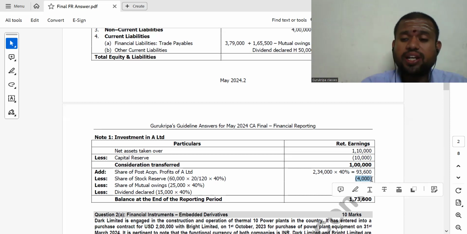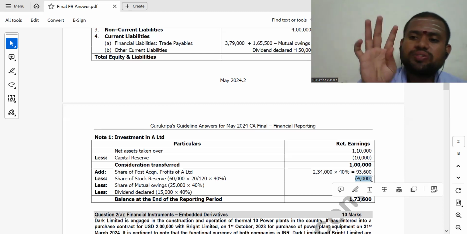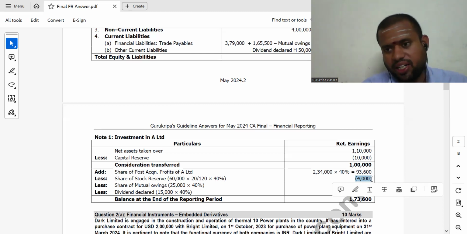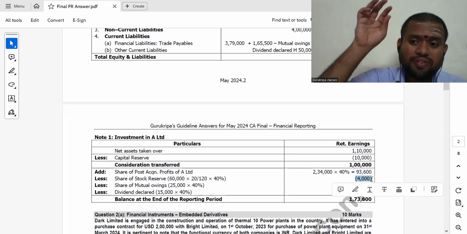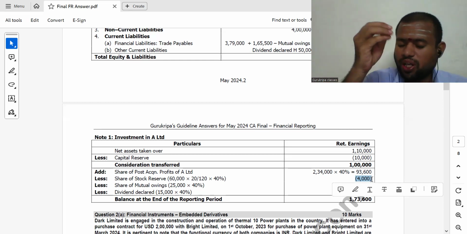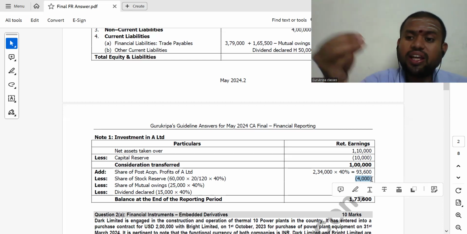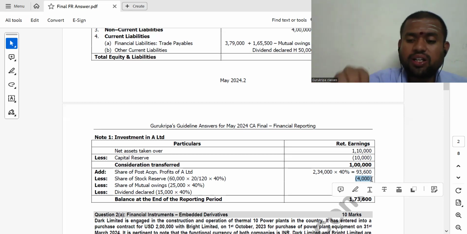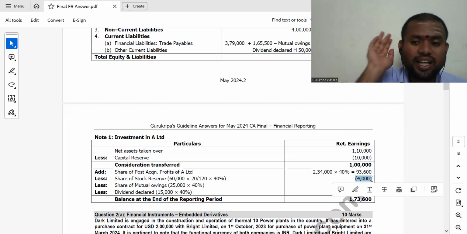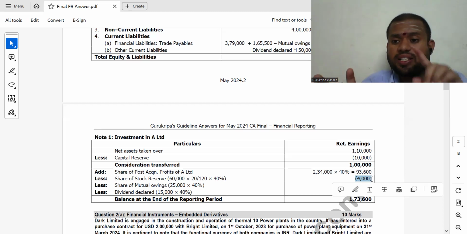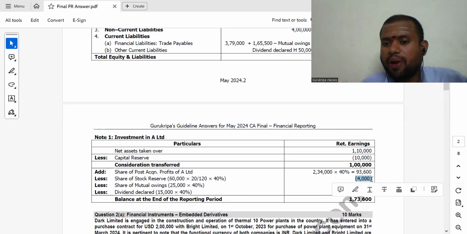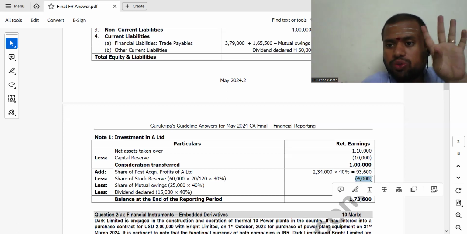That is, of the associate's total assets I am accounting 40%. Correct? So the total assets of the associate include inventory, and that inventory includes profit. So on the asset side, I am reducing the investment by 40%. And since this profit is made in the holding company's profit and loss account, I am deducting 4,000.